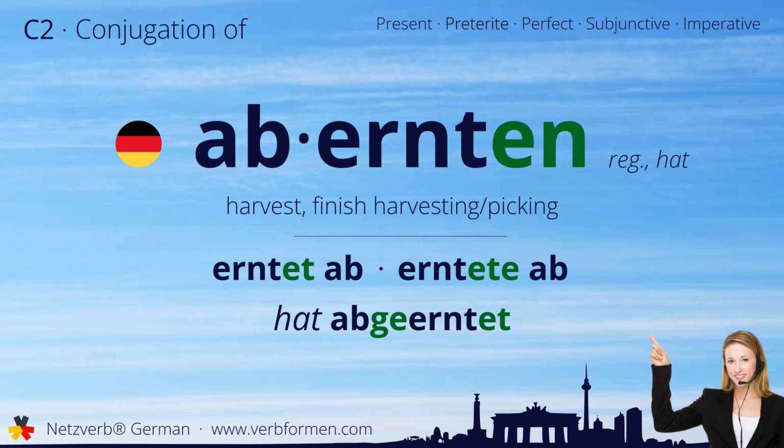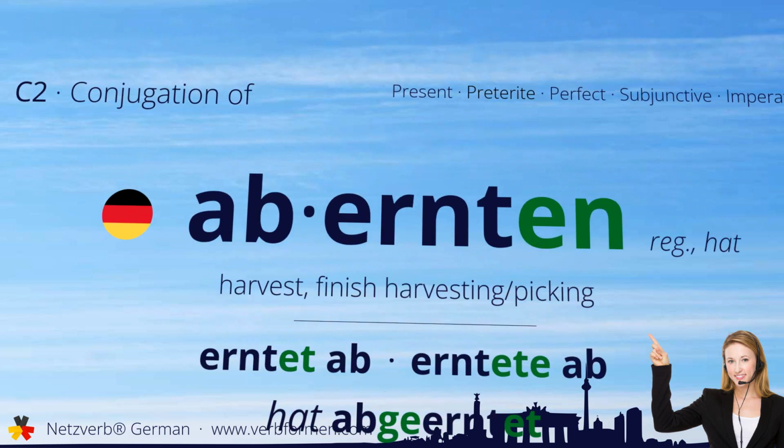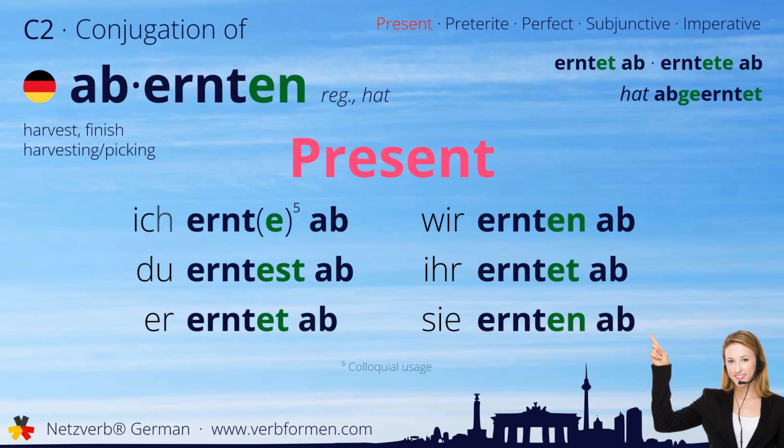Now let's move on to the tenses. First, we'll take a look at the present tense. Ich ernte ab. Du erntest ab. Erntet ab. Wir ernten ab. Ihr erntet ab. Sie ernten ab.